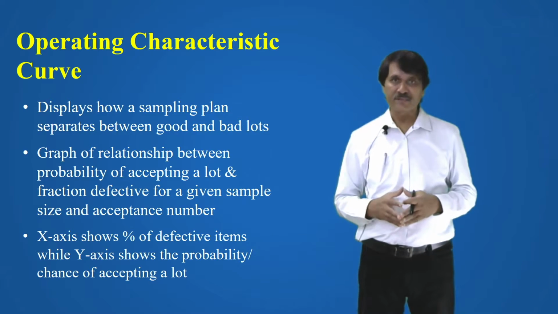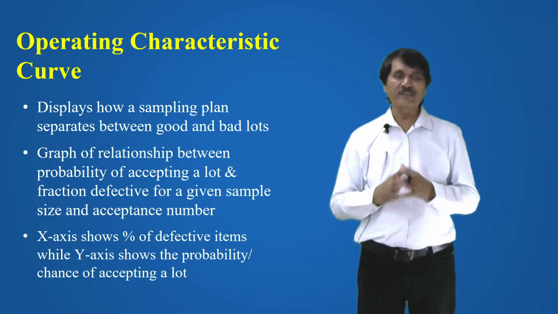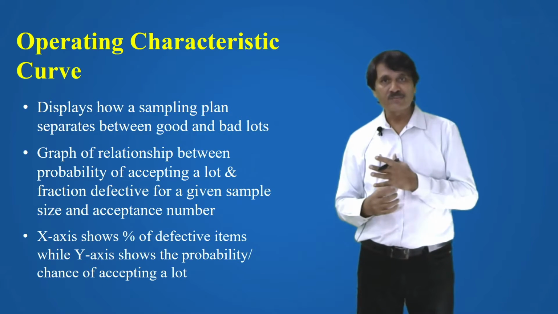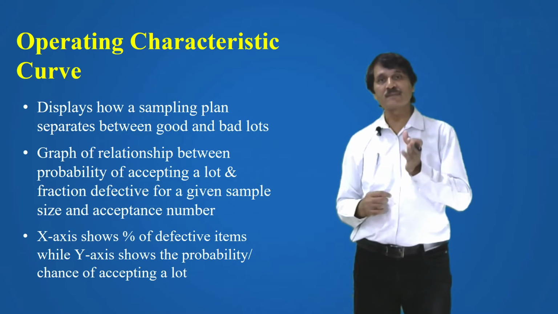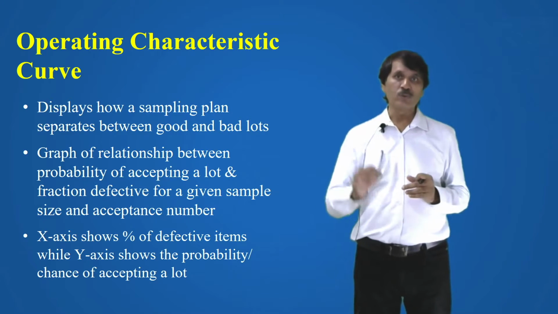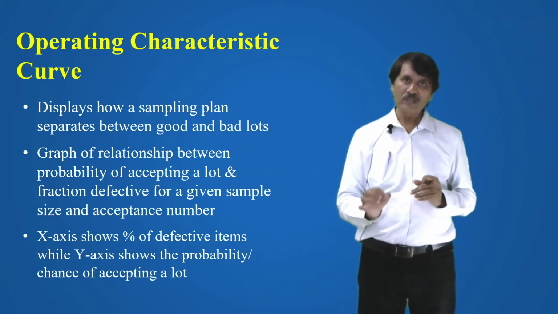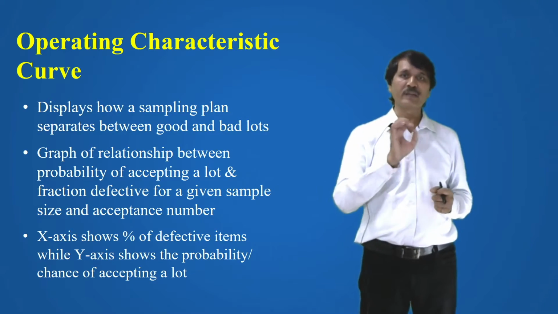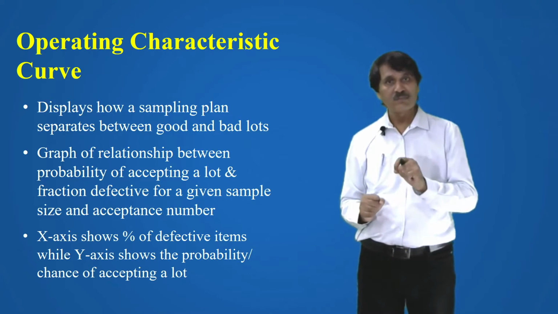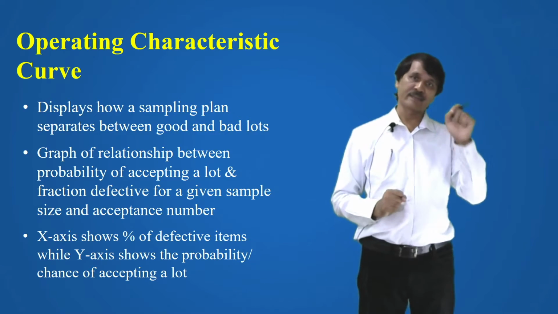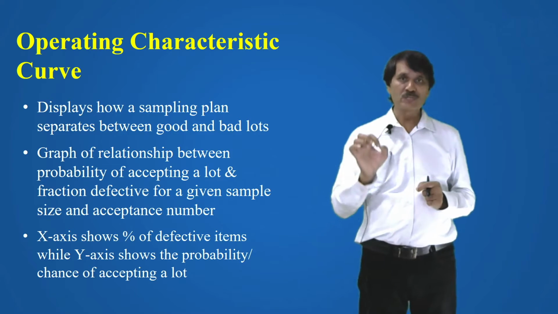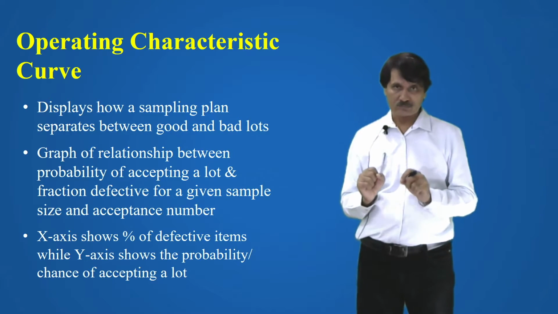This is the relationship between the probability of accepting a lot and the fraction defective for a given sample size and acceptance number. So you are drawing a curve between the probability of accepting a lot and the fraction defective for a given sample size and acceptance number. The X-axis shows the percentage of defective items.